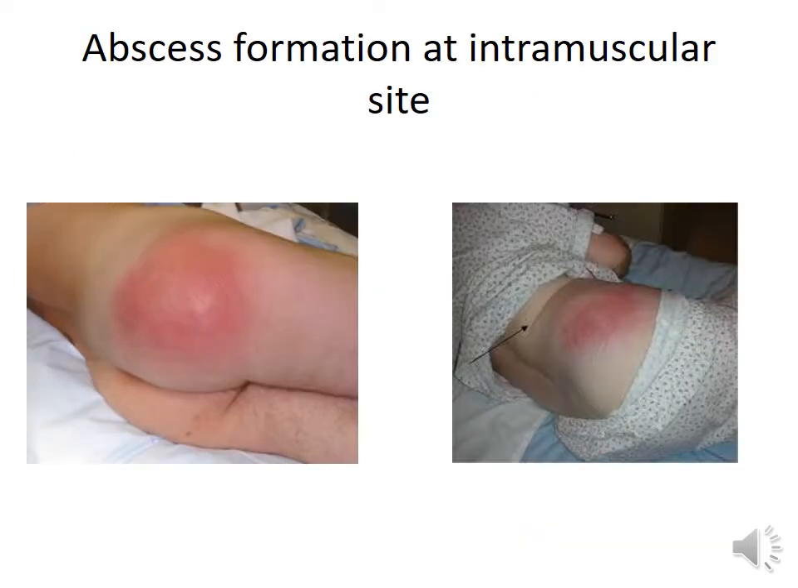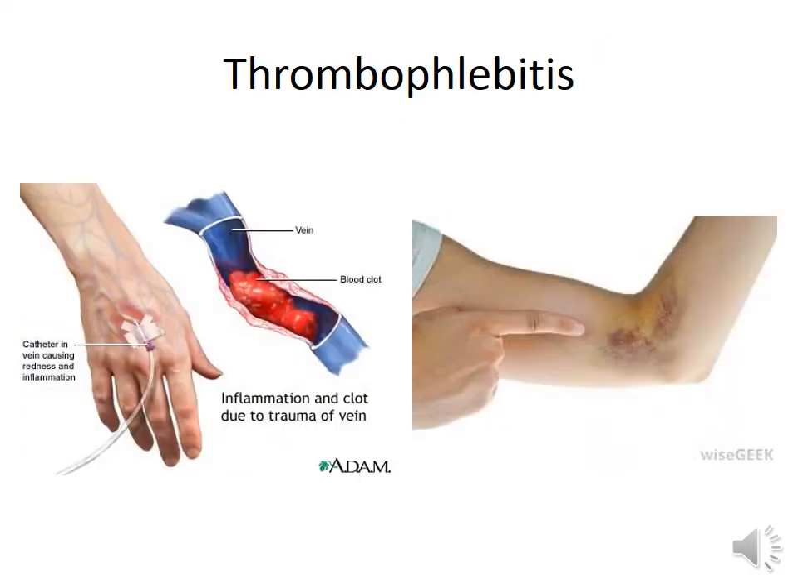So these are the photographs showing the abscess formation because of the irritant nature of the antimicrobials. So what we can see is redness at the site of injection along with the filling of pus. These pictures show thrombophlebitis of the injected vein in the form of redness and inflammation of the vein which is used for injecting the antimicrobial agent. There is going to be inflammation and clot due to the irritant nature of the antimicrobial to the vein.